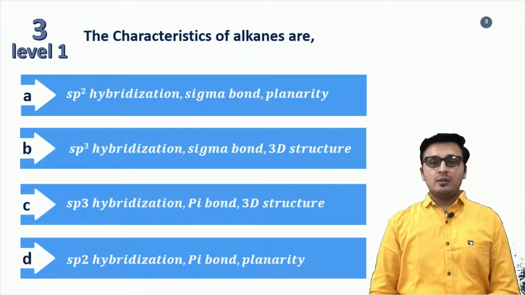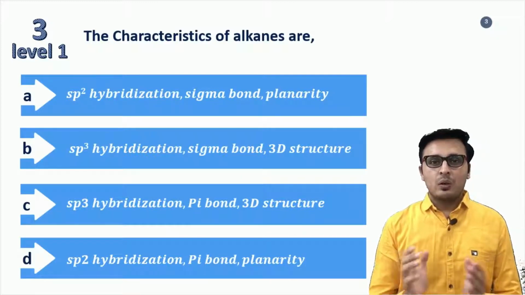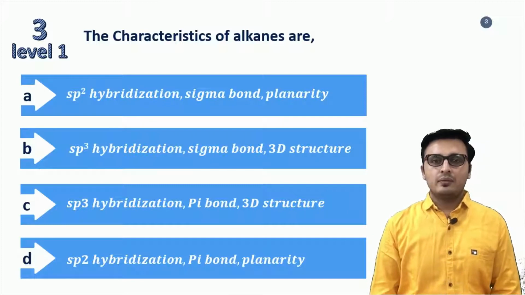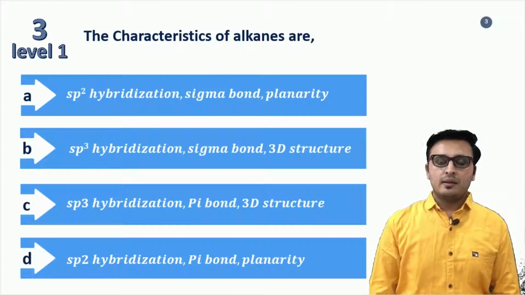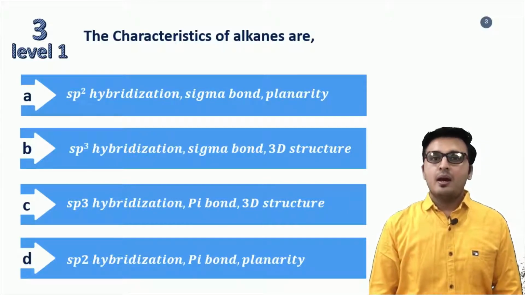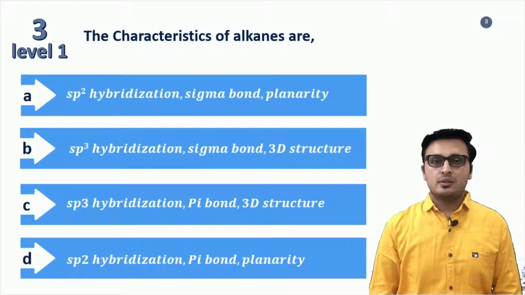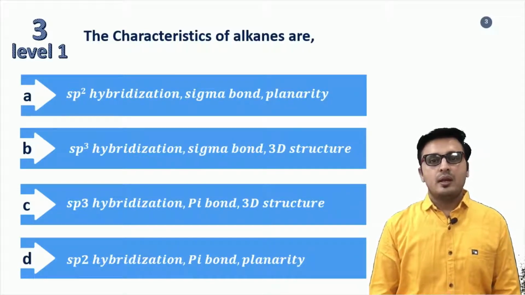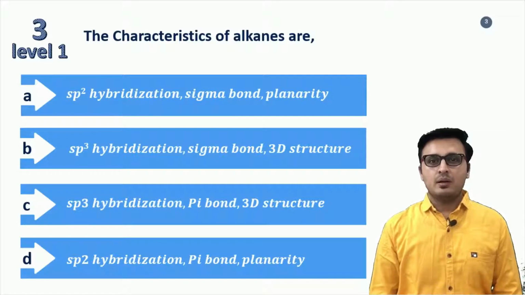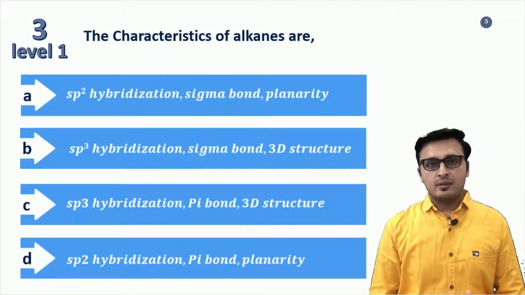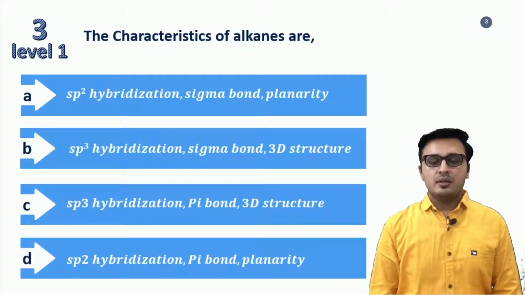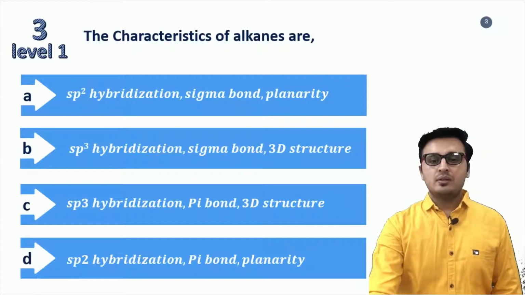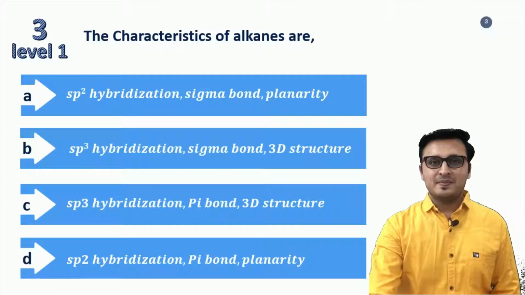Dear friends, we need to identify the correct combination of the characteristics of the alkane. We know that alkanes are sp3 hybridized. Alkanes are 3D structures, they are tetrahedral structures, and alkanes contain all sigma bonds. So the correct answer for this question is option B, that is sp3 hybridization, sigma bond and 3D structure. So correct answer is option B.